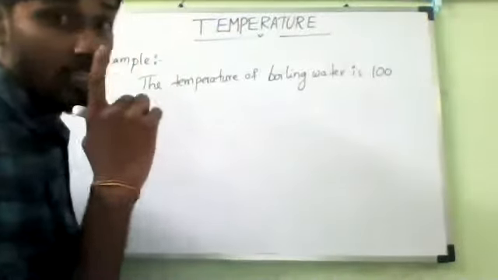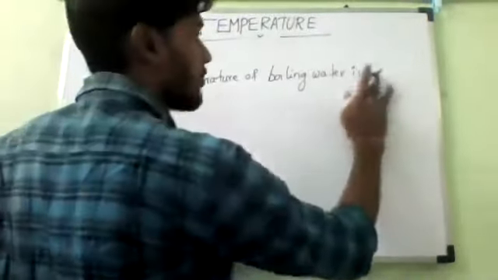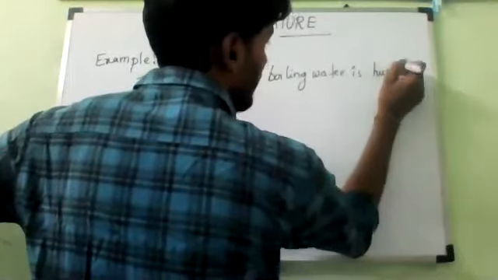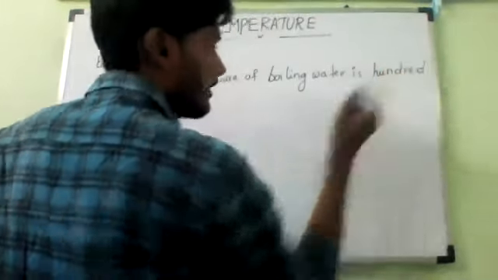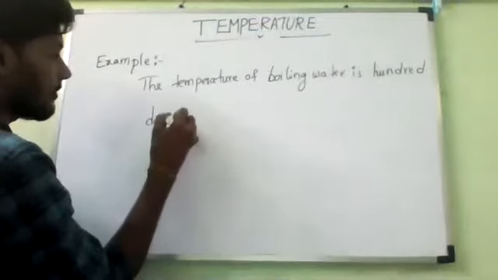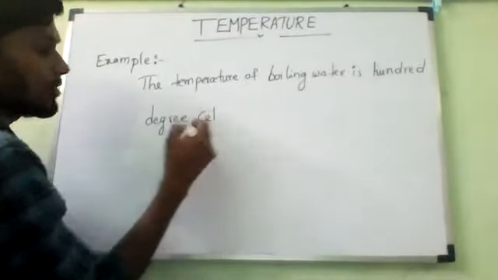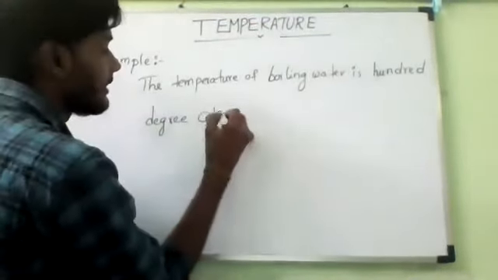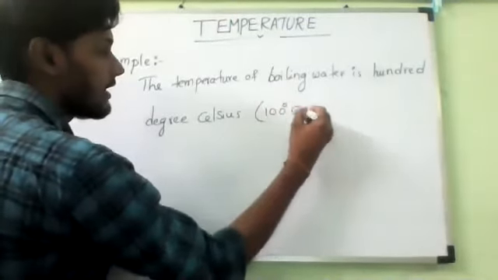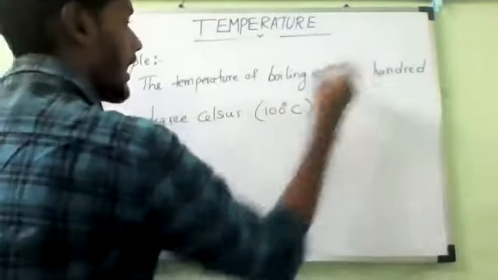You are writing correct for the first time. You can write the word form: hundred degrees Celsius. You should know the Celsius spelling, C-E-L-S-I-U-S, with a capital C always.